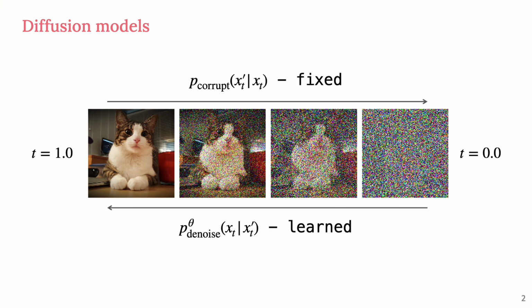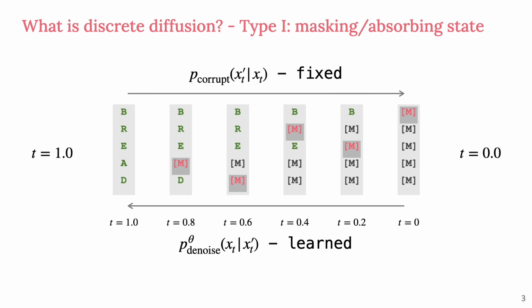Diffusion models are built on the concept of generating data through an iterative process of noise removal. While they have achieved remarkable success in continuous domains like images, videos, and protein structures, recent work has aimed to adapt this framework for discrete objects. Typically, there are two main approaches of defining the noise distribution.